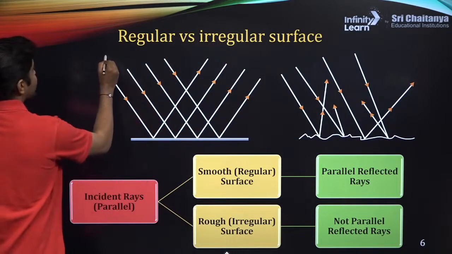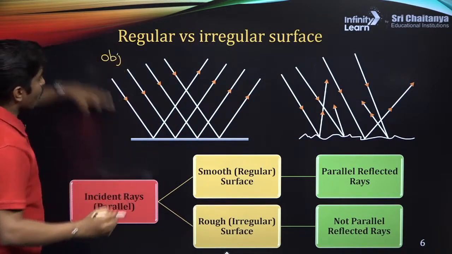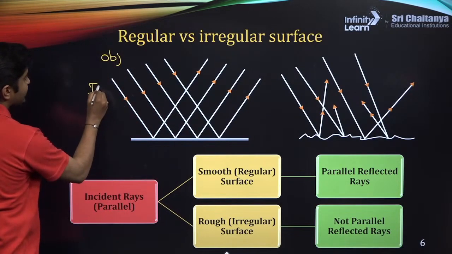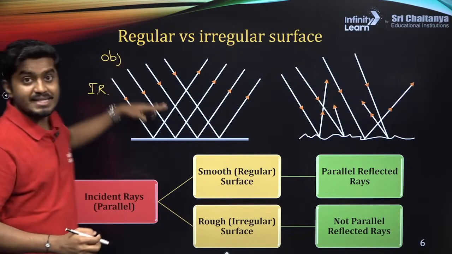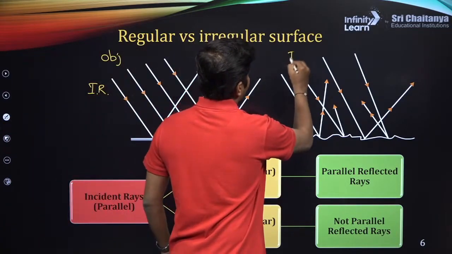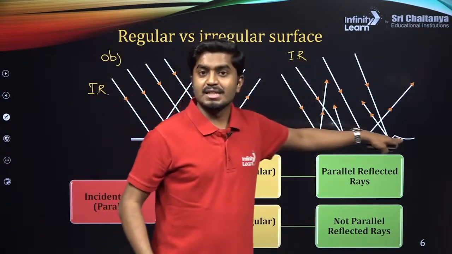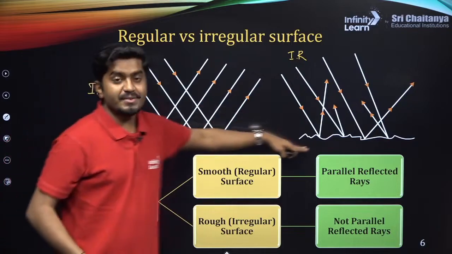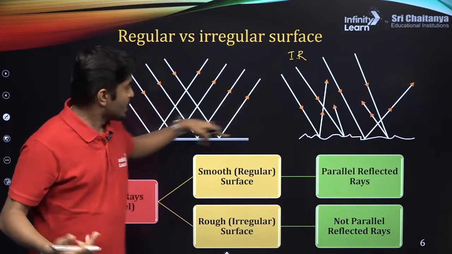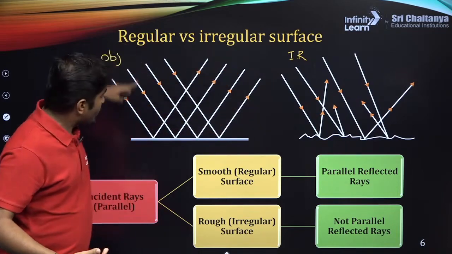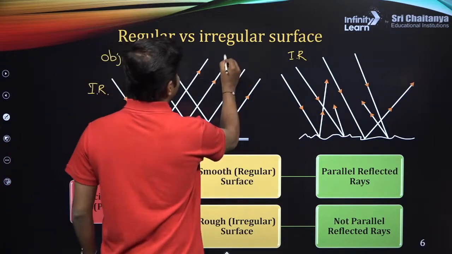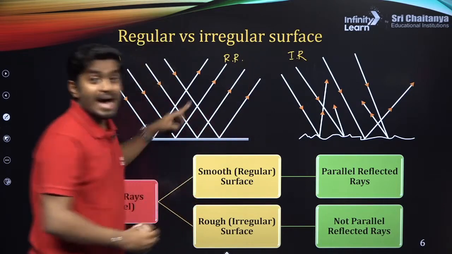Let's suppose there is an object here, and from the object these are the incident rays. They are called incident rays. These incident rays fall onto the smooth surface. Here the incident rays fall onto the rough surface. Now what happens? From both the surfaces, light is bouncing back or reflecting. When the light reflects from a smooth surface, there is a uniform reflection. So even the reflected rays are parallel to each other.